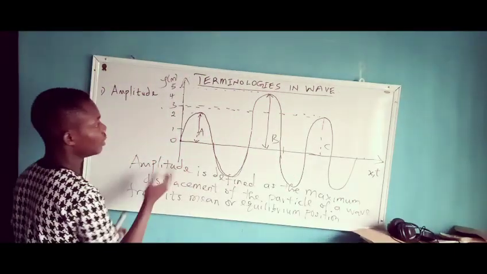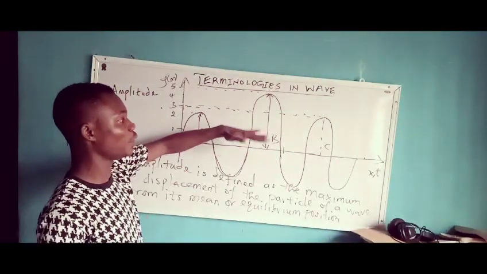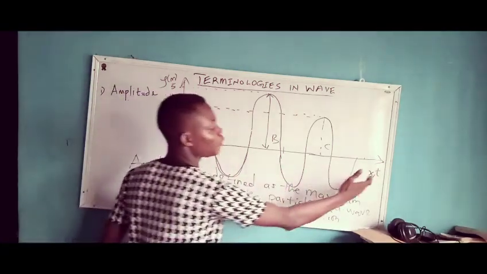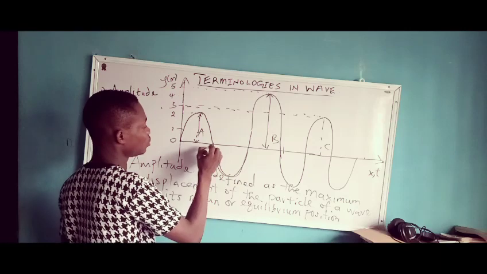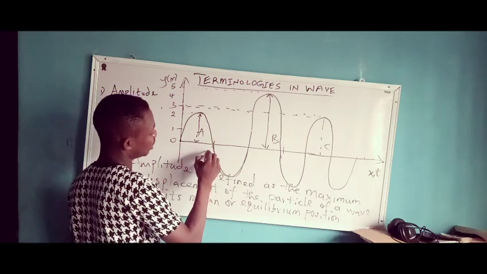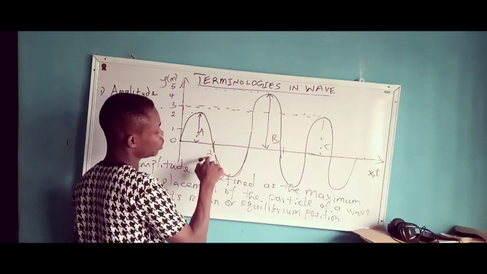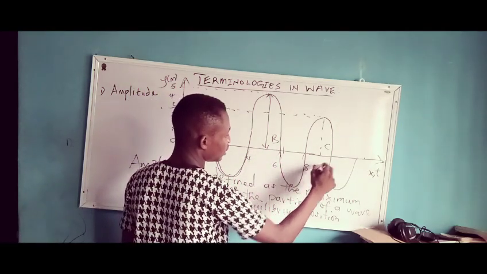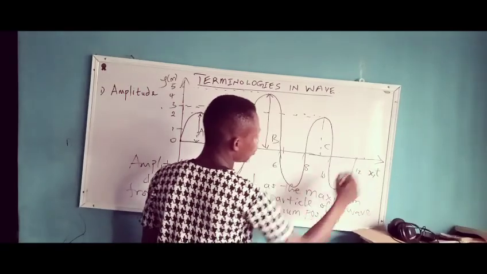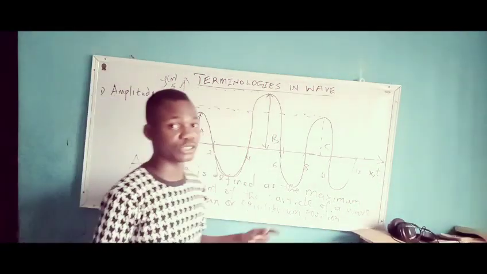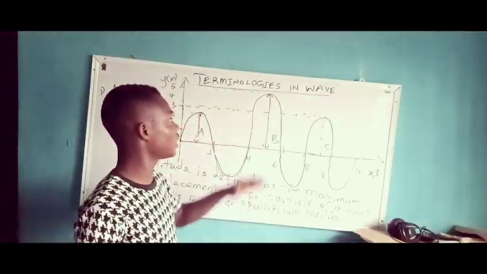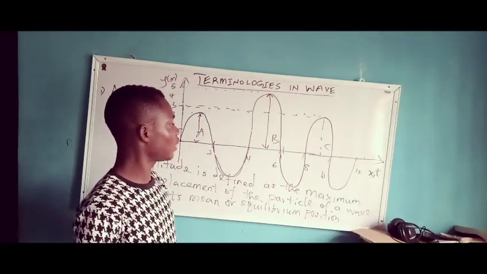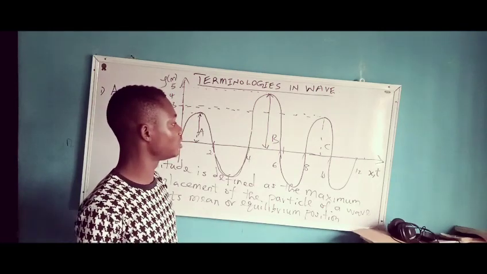Most times the y-axis is always in meters, but your x-axis could also be a function of time. So this could be 2 seconds, this could be 4, this could be 6, this could be 8, this could be 10, and this could be 12. They might ask you a question and say, at what time do you have your maximum displacement?